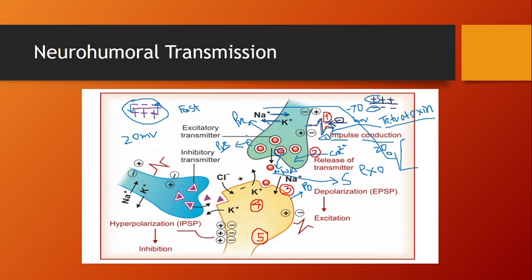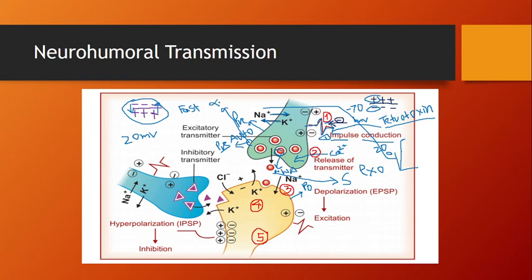Now you have to understand that presynaptic receptors are called autoreceptors. Auto means self. So it is called an autoreceptor, especially in the case of noradrenaline, it is the alpha 2A.